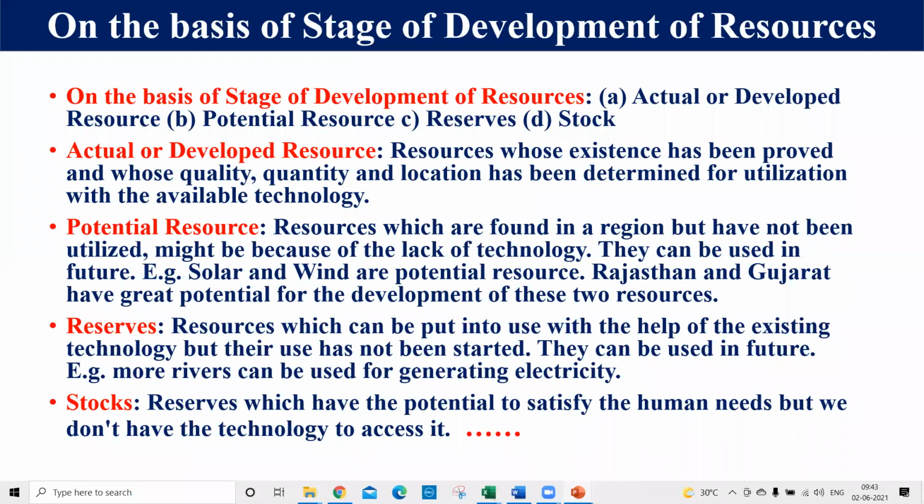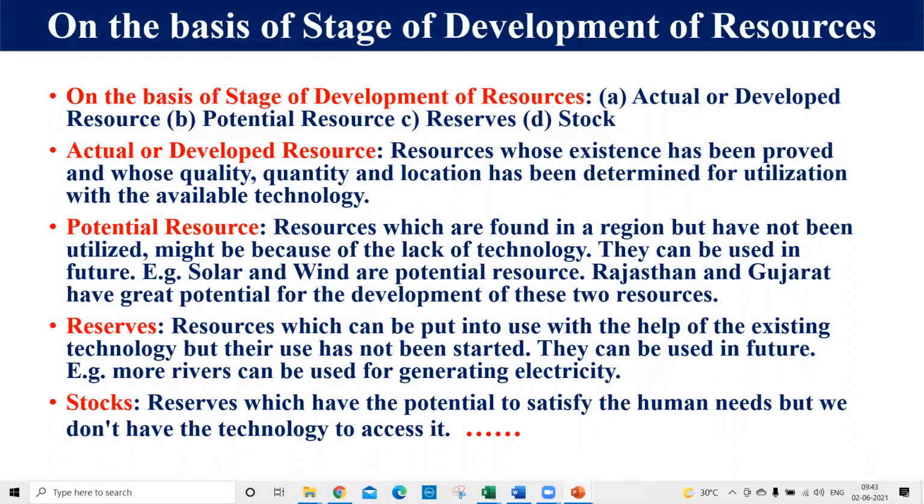Dear student, listen very carefully, because we always have some confusion regarding this type of resources. So first of all, let's think about the actual and developed resources. Dear student, the resources whose existence has been totally proved, and we have knowledge about the quality, quantity, and even the location of those resources, are called actual resources. It means that we have knowledge about the quality, quantity, and location, and we have proper technology for the utilization of those resources. They are called developed resources.